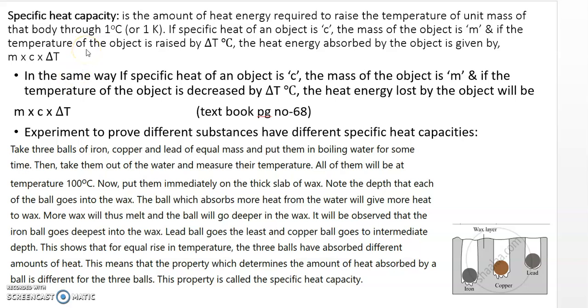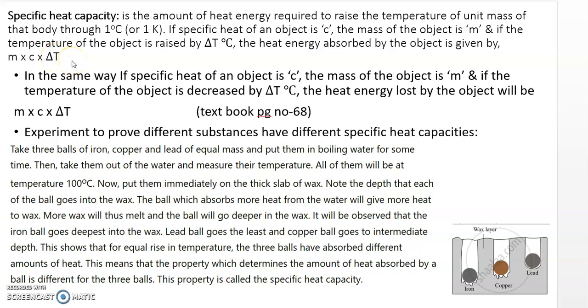What is the definition? How do you define it? It is the amount of heat energy required to raise the temperature of a unit mass of that body through 1 degree Celsius. Now suppose the specific heat of an object is C, the mass of the object is M, and the temperature is raised by delta T, then the heat energy absorbed is given as M into C into delta T.